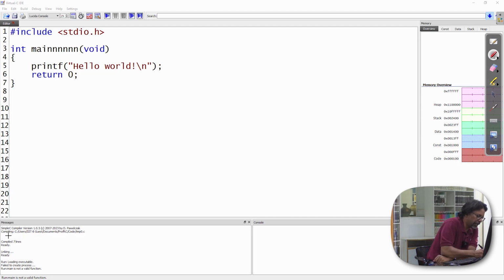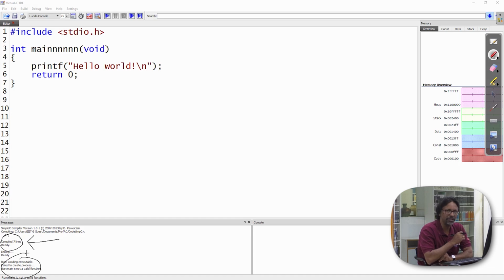When you see here, it says that the compilation has been quite successful because there are no compilation errors. I didn't make any punctuation error, so everything is correct as per the rules of the C programming language. However, what you will see is that it shows an additional message saying main is not a valid function.